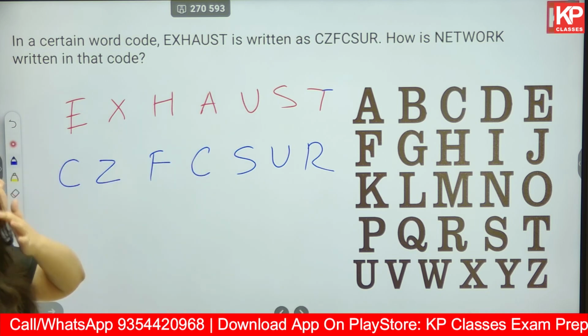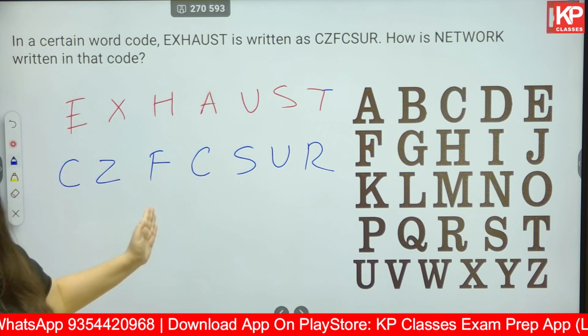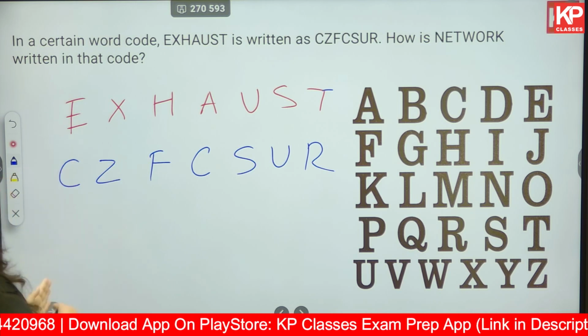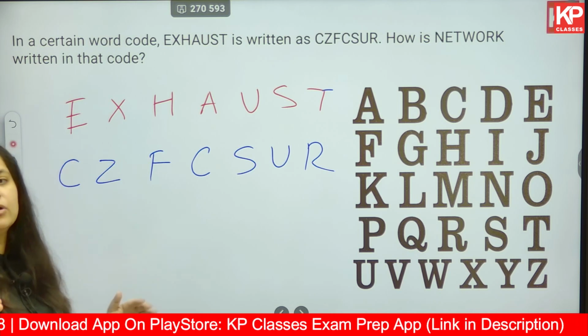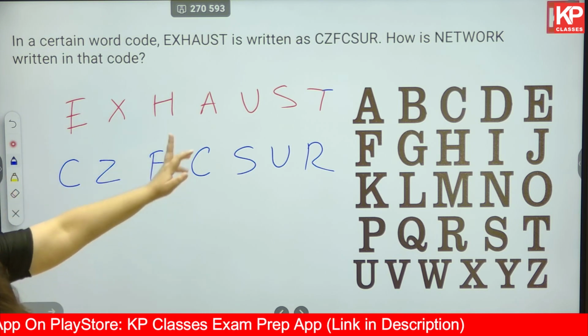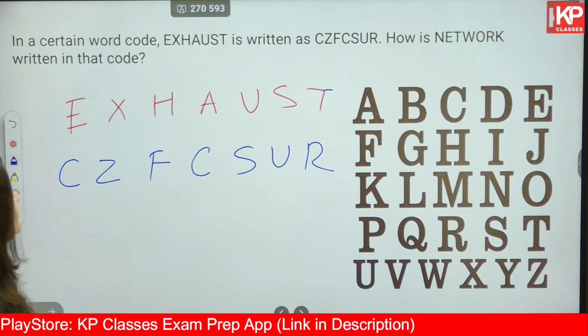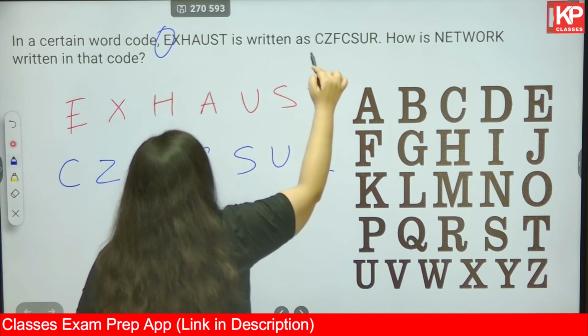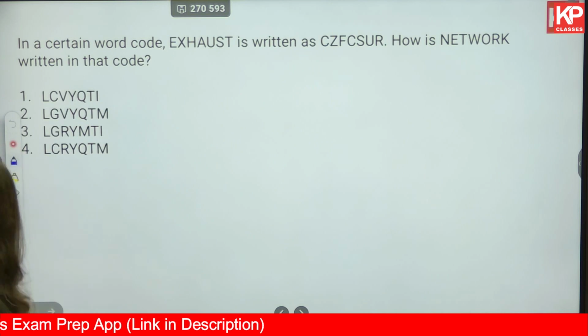Now if everywhere E is written as C and if everywhere X is written as Z, if we follow this kind of understanding, are there any similar letters in EXHAUST and in NETWORK? Yes, E is there. Now, E should be written as C everywhere. Is that the case?